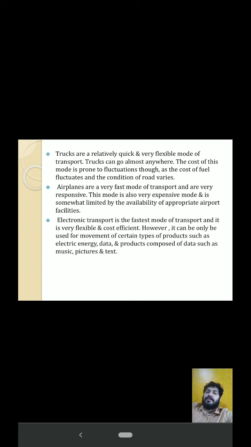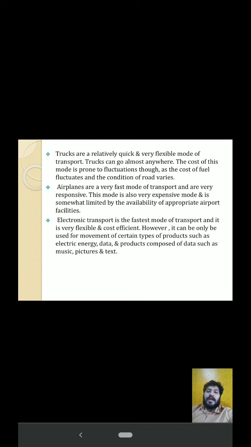Airplanes are a very fast mode of transportation, and very responsive. This mode is also very expensive and is somewhat limited by the availability of appropriate airport facilities. Electronic transport is the fastest mode of transport and it is very flexible and cost efficient.